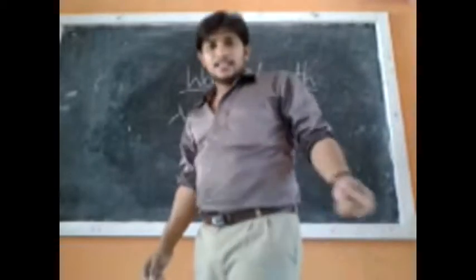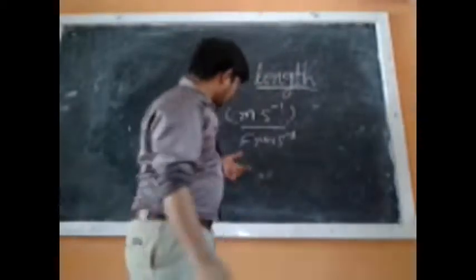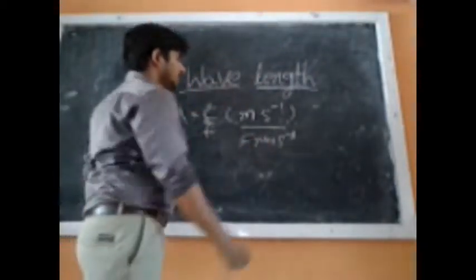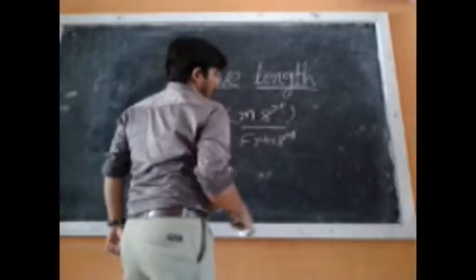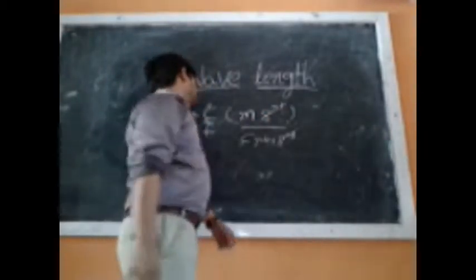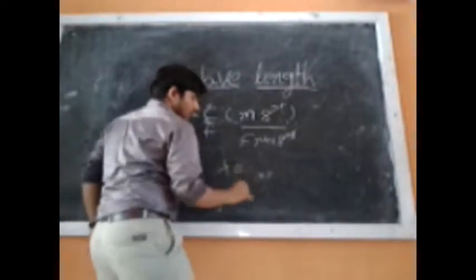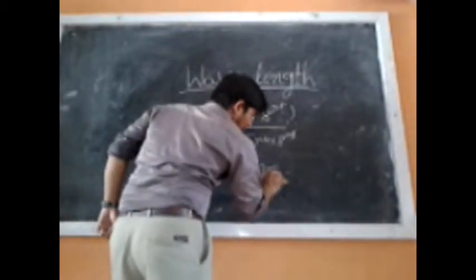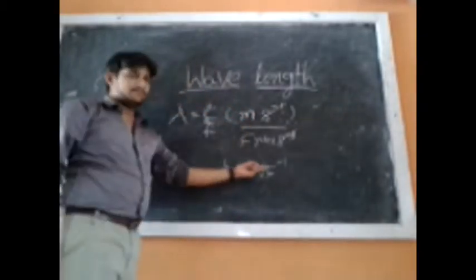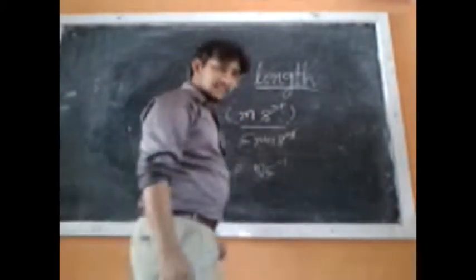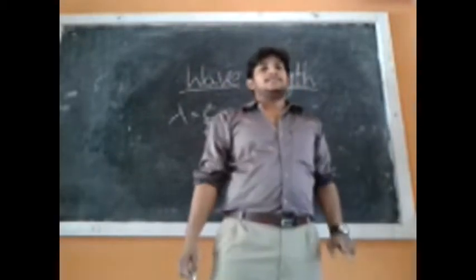Hertz, which is cycles per second. Here, per second is cancelled. What is the remaining unit for lambda, the wavelength? Lambda is meter per cycle.